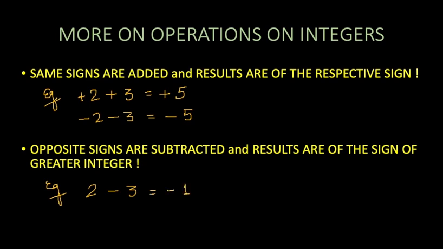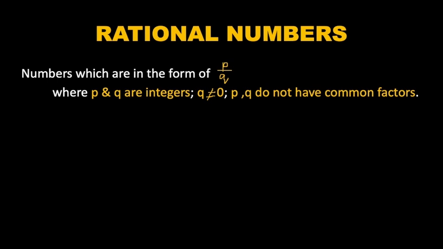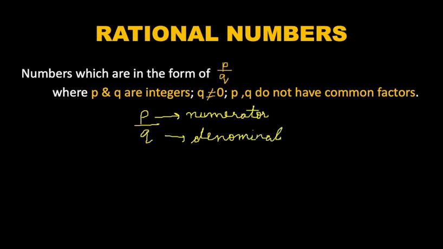The sign will be of the greater integer. Now moving on to the next slide. The topic is rational numbers. Numbers which are in the form of p by q, where p and q are integers and q cannot be 0 and p and q do not have common factors, which means that p upon q is the form of a rational number, where p is numerator, q is denominator and q cannot be 0.